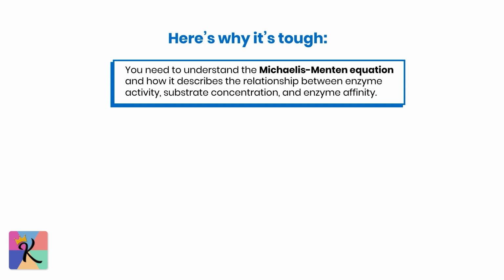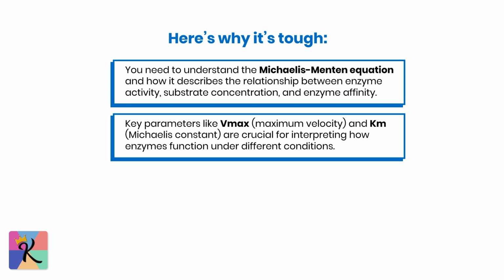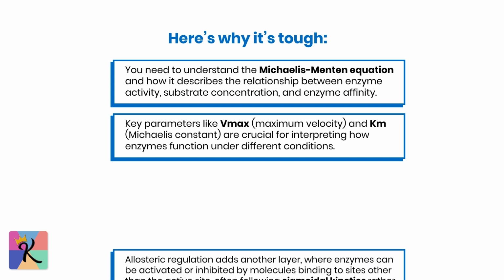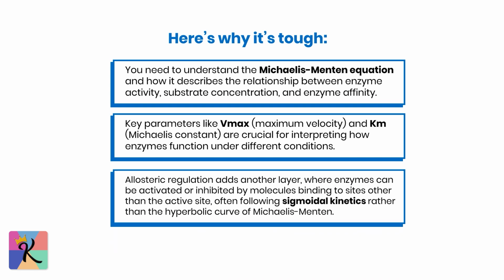You need to understand the Michaelis-Menten equation and how it describes the relationship between enzyme activity, substrate concentration, and enzyme affinity. Key parameters like Vmax, maximum velocity, and Km, the Michaelis constant, are crucial for interpreting how enzymes function under different conditions. Allosteric regulation adds another layer where enzymes can be activated or inhibited by molecules binding to sites other than the active site, often following sigmoidal kinetics rather than the hyperbolic curve of Michaelis-Menten.